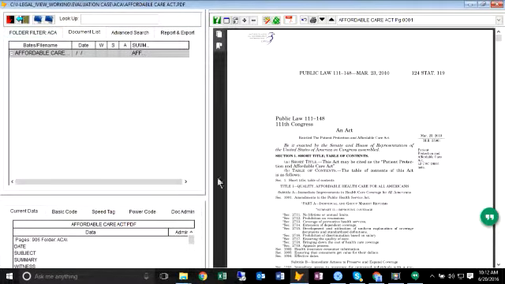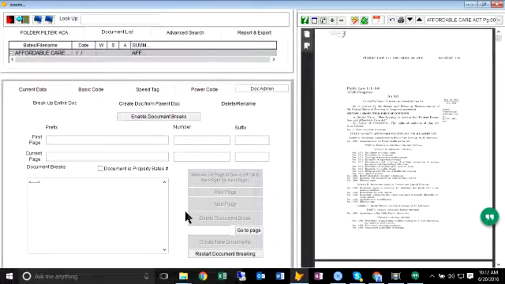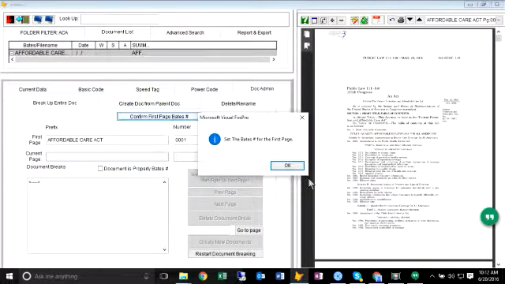All right. So once we've got the document we want to break up and we're looking at it, you would click on Doc Admin. Doc Admin gives you that feature. There are some other features in Doc Admin, like breaking out a single document or renaming a folder. But in this case, we're going to break up the entire document. So what we want to do first is tell the system we want to enable document breaks.